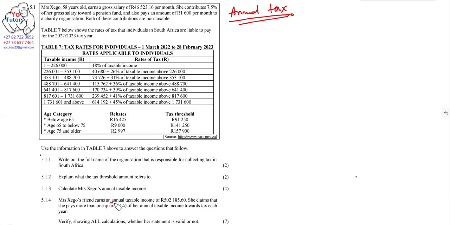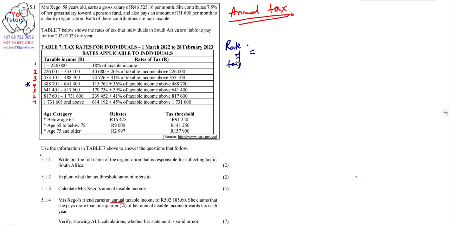We just go straight to the tax bracket and look where this value falls. So in this case, we can see that this is our bracket 1, bracket 2, bracket 3, bracket 4, bracket 5, bracket 6, bracket 7. Sometimes they can ask you how many tax brackets do we have? Then you must know that these are 7 tax brackets. Now, where does this value, 502,185.60, fall? It falls under bracket number 4. Now, how do you get the rate of tax? Now we need to get the rate of tax.